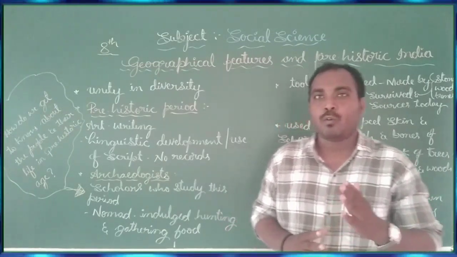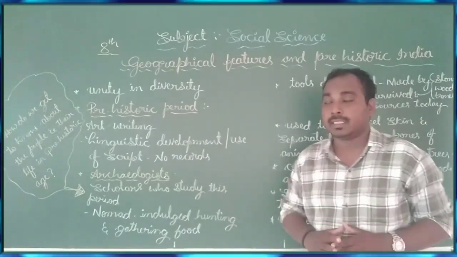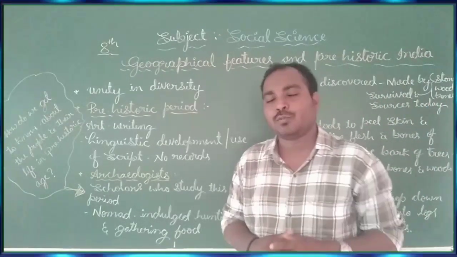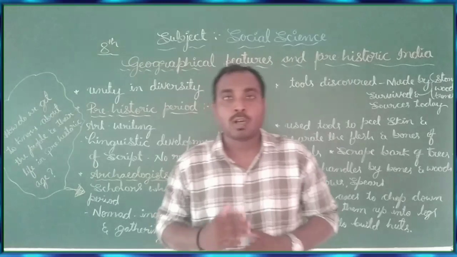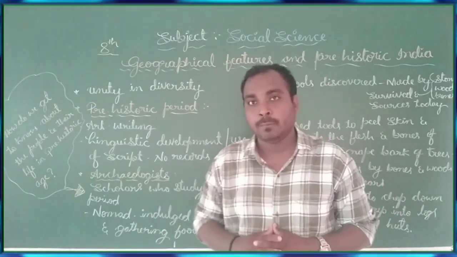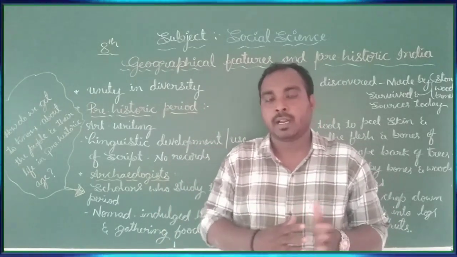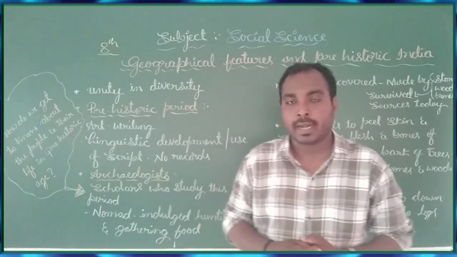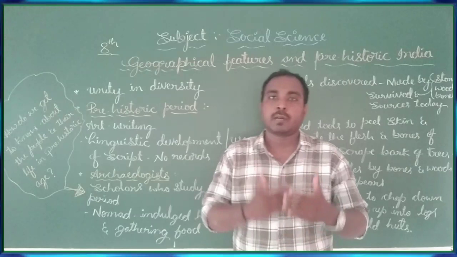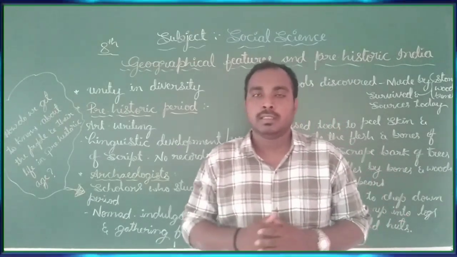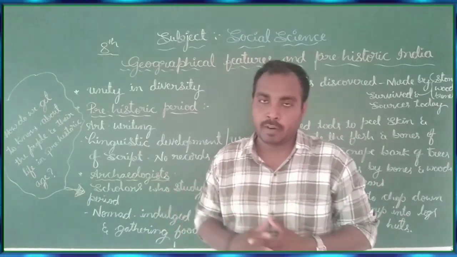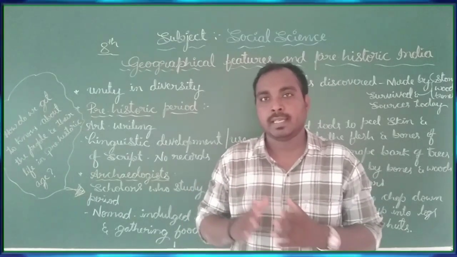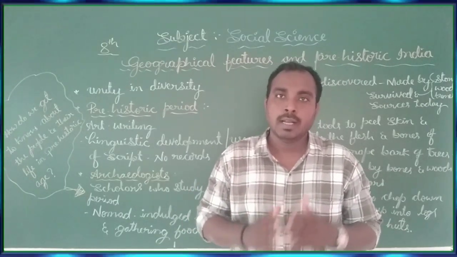Dear students, now we are in the chapter of history, second lesson, that is geographical features and prehistoric India. In the last class we discussed what the geographical features are, I mean how the earth has been divided into land masses: 7 continents and 5 oceans. The land masses are divided into plateaus, plains, mountains, and hills. So these are all called the land masses.